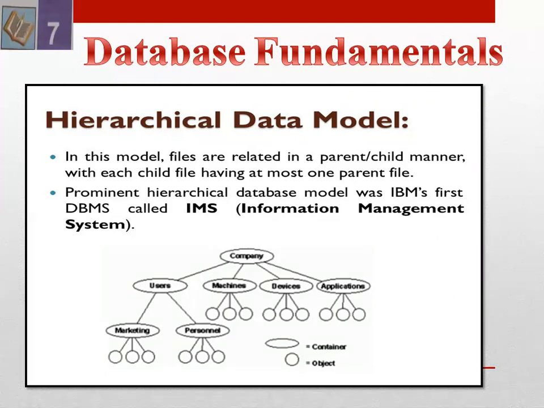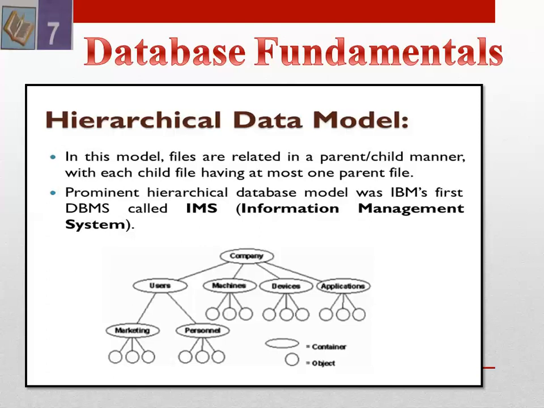The topmost node is called the root. Each node is a subordinate of the node that is at the next higher level. A higher level node is called a parent and the lower level node is called a child. A parent node can have one or many child nodes. A child node can have only one parent node. This kind of structure is often called an inverted tree.